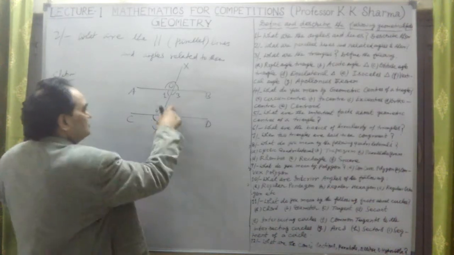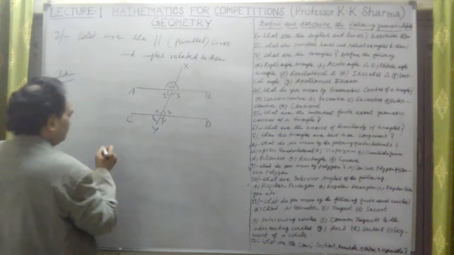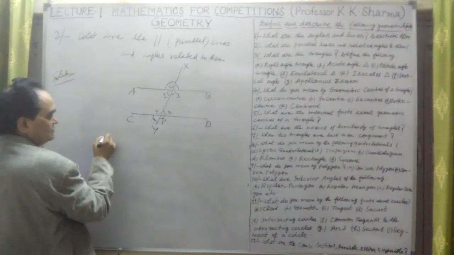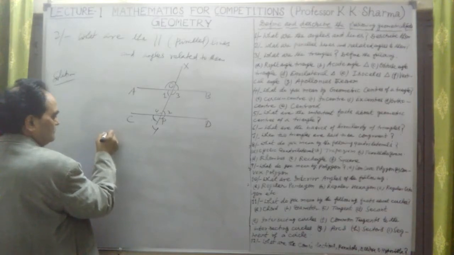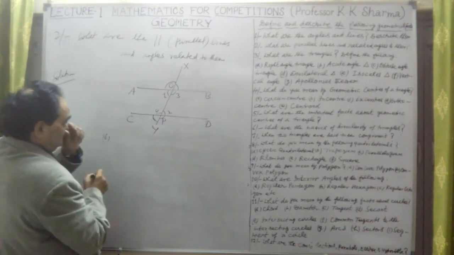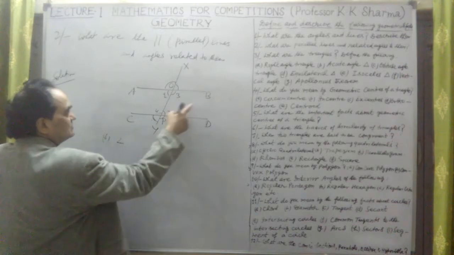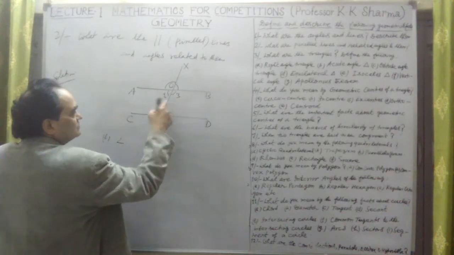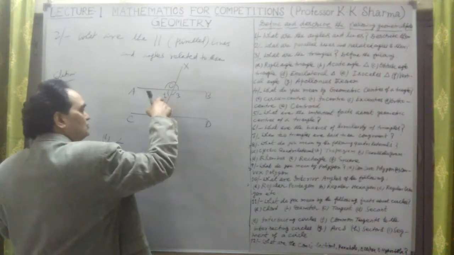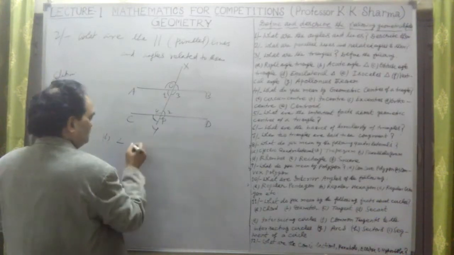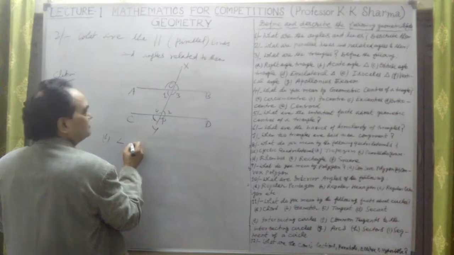They are known as alternate interior angles. Let me write here. Further facts, those 5 points we have taken. Further, let me take the 6th point here. This angle is equal to this, and this angle 1 is equal to angle 2. Let me write the wordings here.